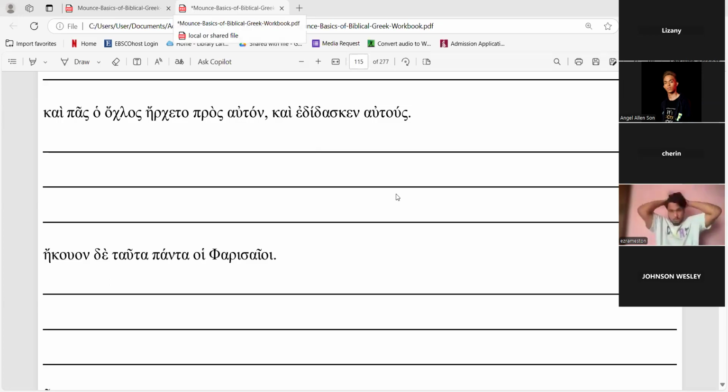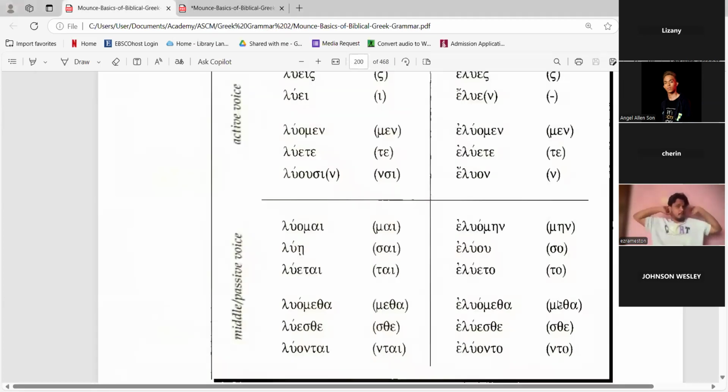The ending is eto, which means it is imperfect.